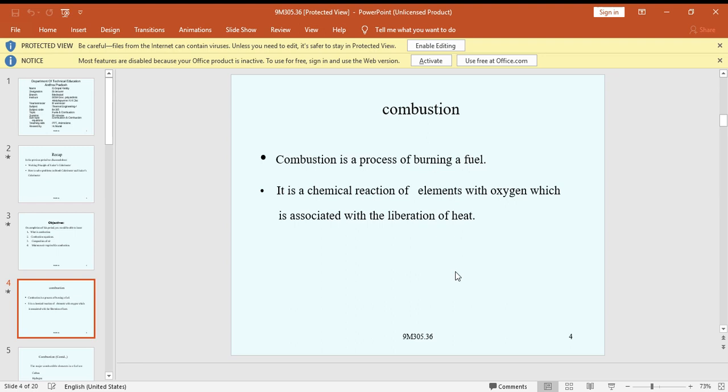Once again, a reaction is said to occur when a chemical compound is formed by the combination of elements, or when a compound is decomposed. For example, H2O and CO2 decompose into C plus O2, separate elements. Combustion is one of the important energy conversion processes in which energy is released by an exothermic chemical reaction, and the thermal energy can be converted into mechanical energy by means of a steam plant, IC engine, or gas turbine.